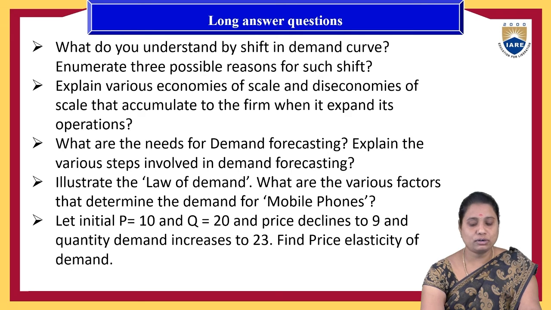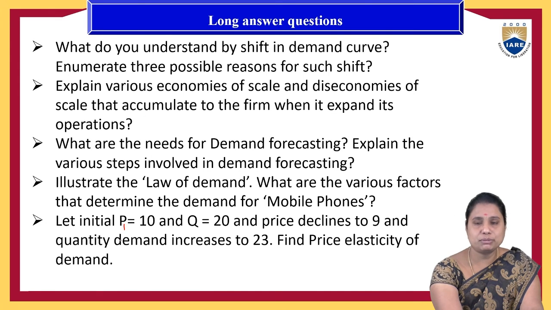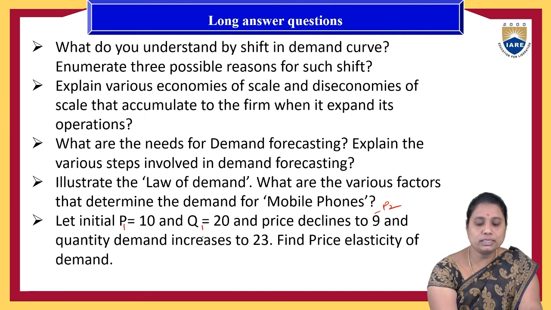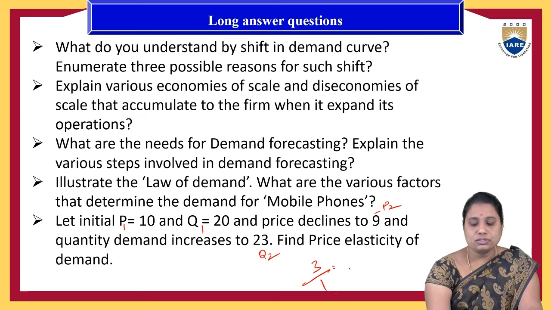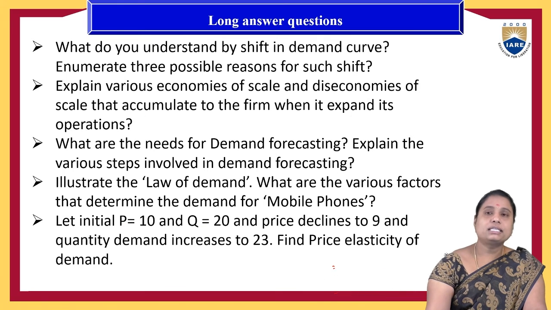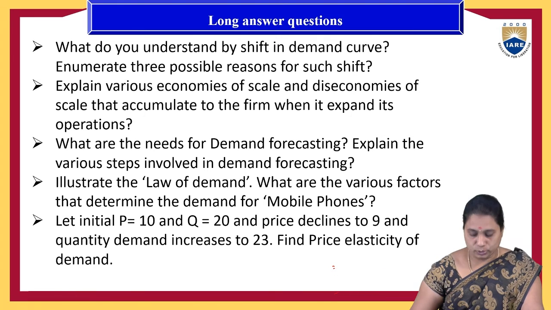Find the price elasticity of the demand. So first we need to explain what is the price elasticity of the demand and the types of the price elasticity of the demand. We must take it as P1, P2, Q1, Q2. So the change in quantity is 3, whereas the demand is 3. So here the quantity demanded is greater than 3, which means there is a relatively price elastic demand. Like this, five types you need to explain about that one.